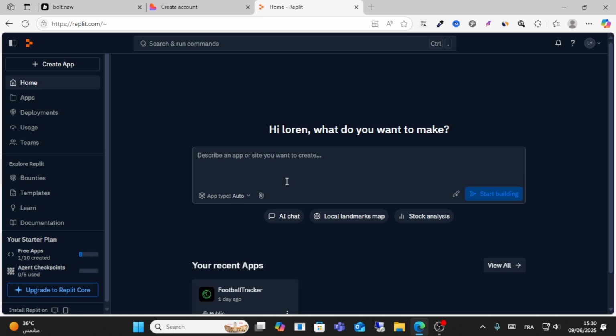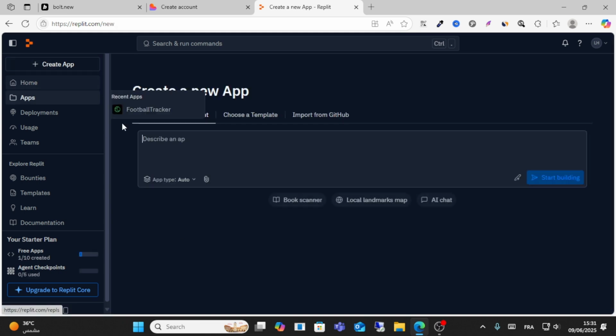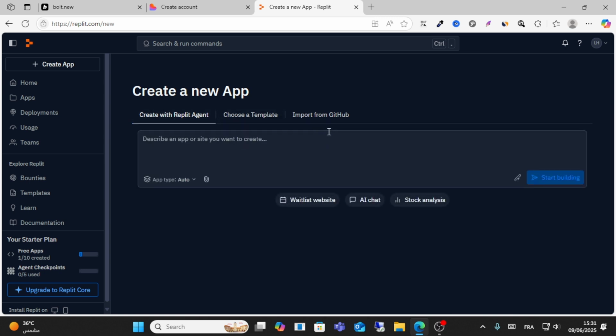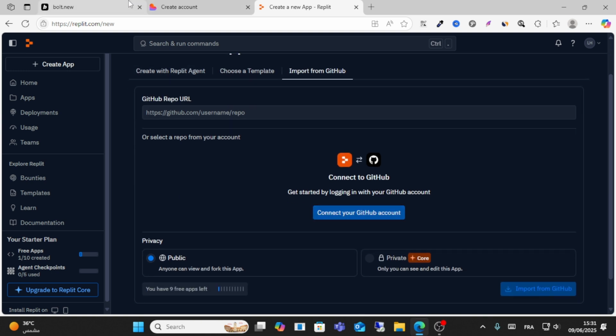Replit, so guys, you can describe your app site, and you can create your apps. You can develop your apps, and this is my new recent project. Just click create project from here, and you can start using templates from here. You can create Replit agents. You can import your code from GitHub. Just connect your GitHub. These are the three powerful AI tools.